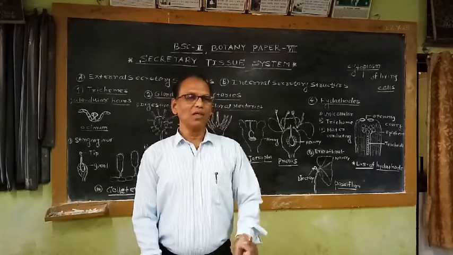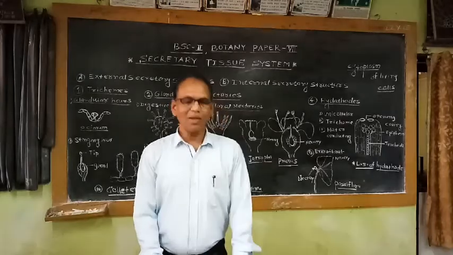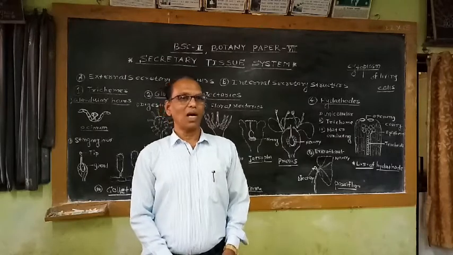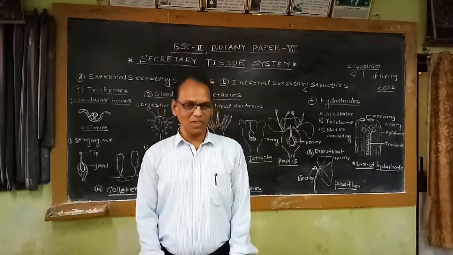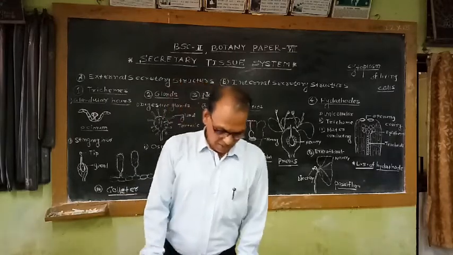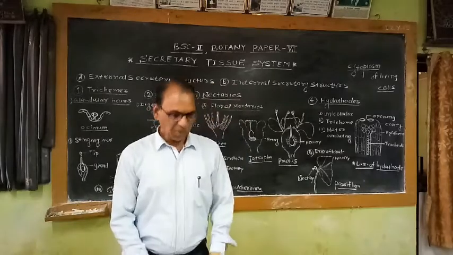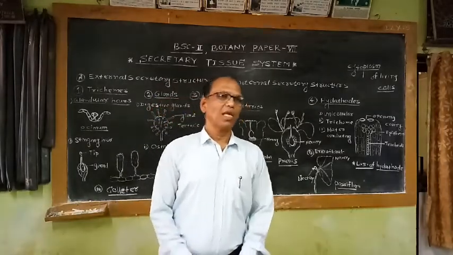That means nectary is a special structure which is involved in the secretion of nectar. In some plants, secretions are digestive enzymes. In some plants, secretions are poisonous substances. That means nature of secretion is different, and on the basis of different secretory components and their position in the